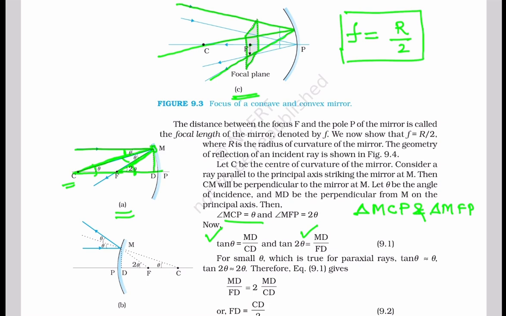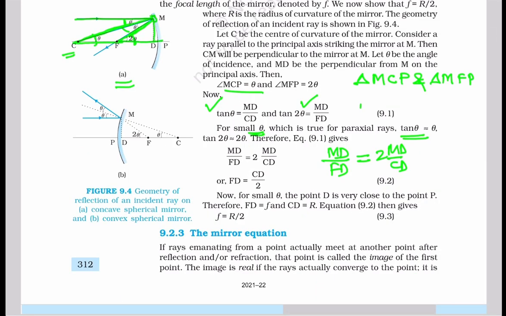Therefore, for small angle theta, as the rays are taken as paraxial, we will take theta as small, and for small theta, tan theta is almost equal to theta, and tan 2 theta is equal to 2 theta. Therefore, we will take MD by FD is equal to 2 MD by CD. That is, FD is equal to CD by 2.